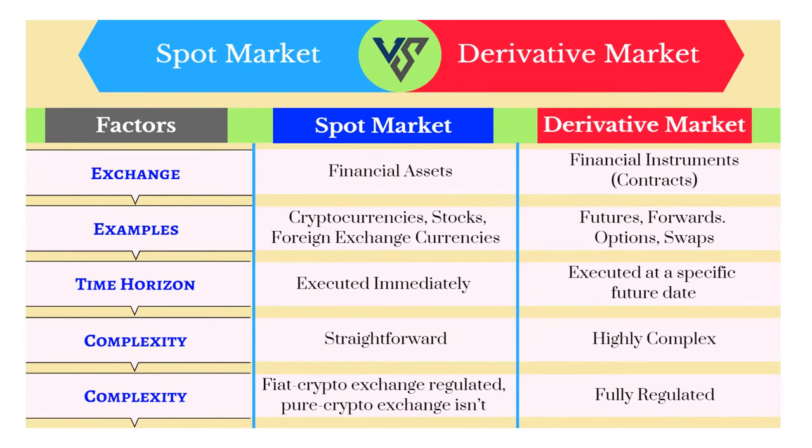So in case of spot market, the transaction takes place immediately. What is exchanged in the spot market? Financial assets are traded. In case of derivative market, financial instruments which are known as contracts are exchanged. There are examples also given: in spot market, like cryptocurrency, stocks, foreign exchange currencies. But in derivative market, futures, forwards, options, and swaps are traded.